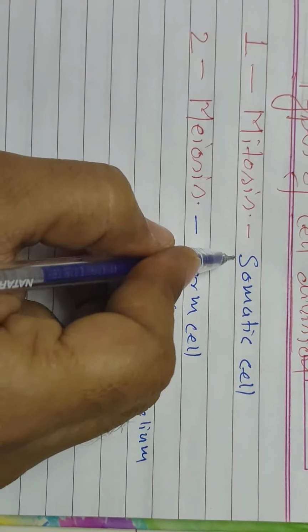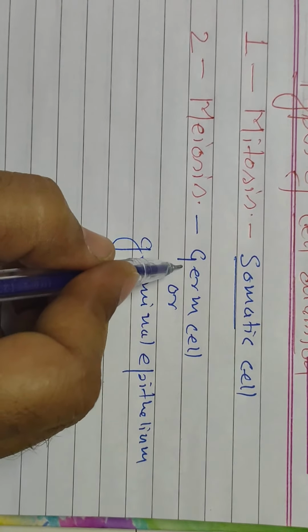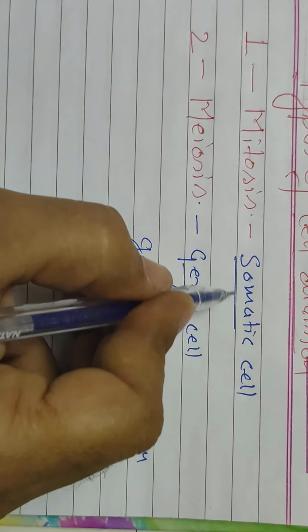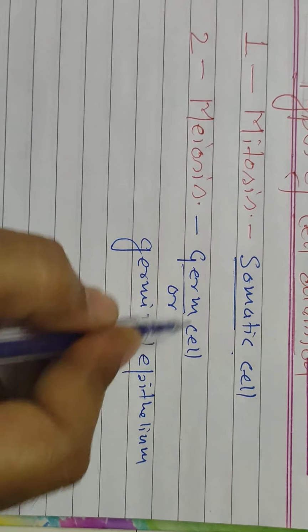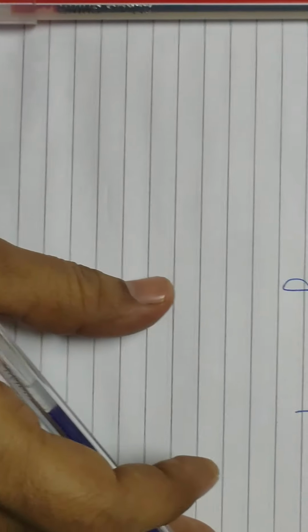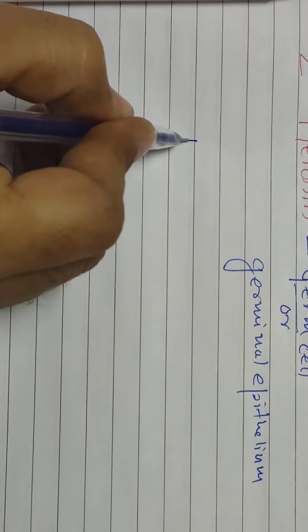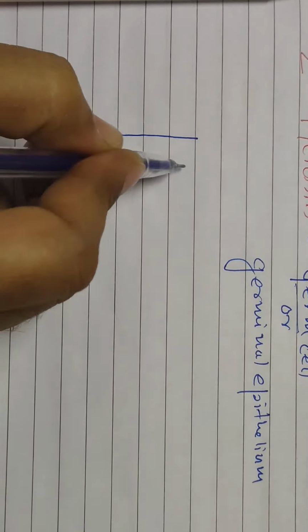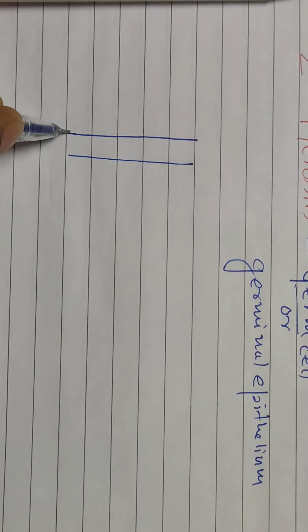So here we want to give a simple idea about somatic cells and germ cells. What do we mean by somatic cells and germ cells? Take the example of a plant body. Suppose this is a plant body.